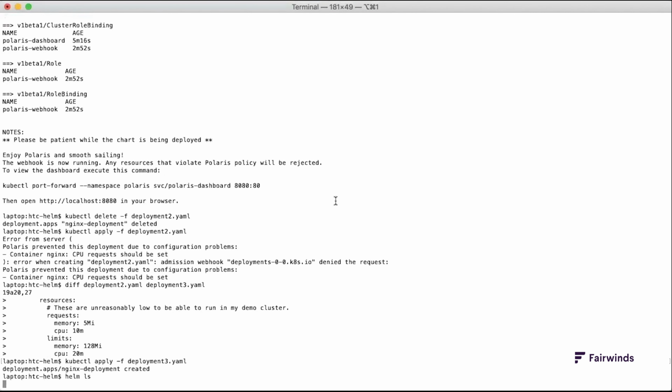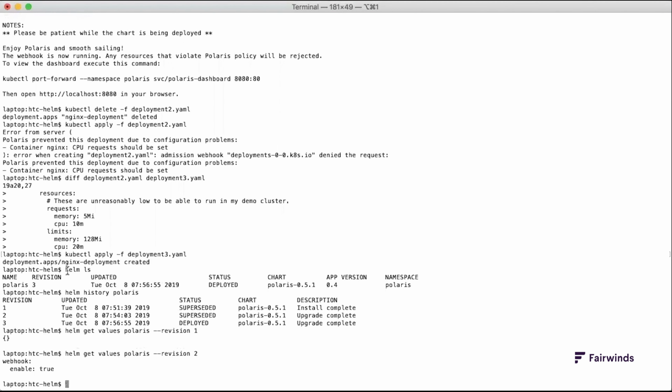The helm ls command shows the Helm releases that have been installed, including the version of the Helm chart and version of its application. The helm history command shows the different revisions for a Helm release. The helm get values command shows the values I specified during installation or upgrade of the Helm chart. I've run helm get values polaris --revision 1, which shows an empty set of braces because I didn't specify any values when I first installed Polaris. Looking at revision 2 of the Polaris release shows webhook.enable is set to true.